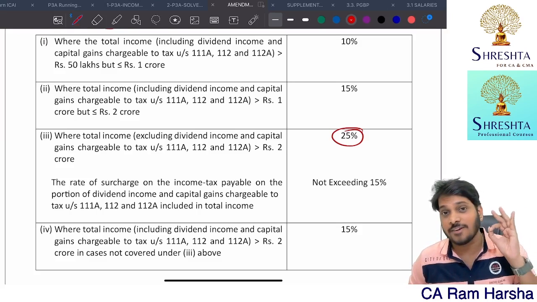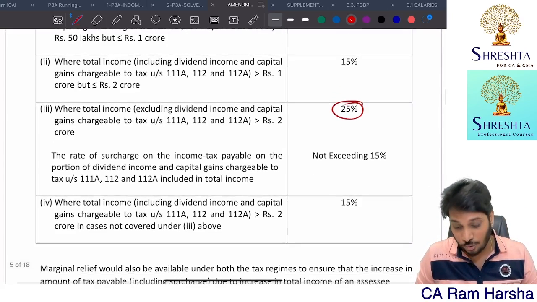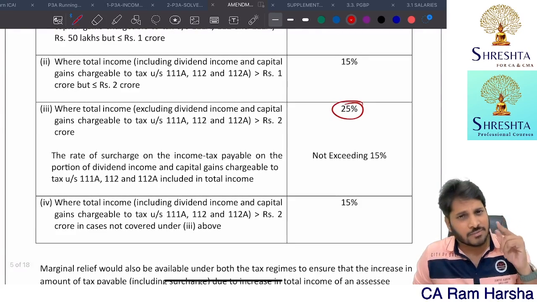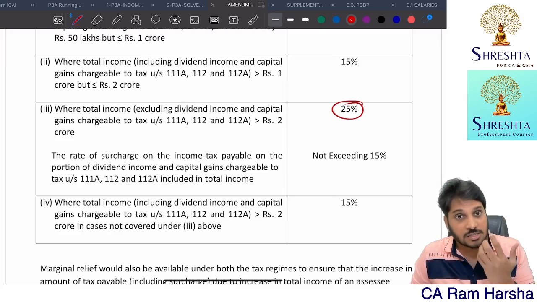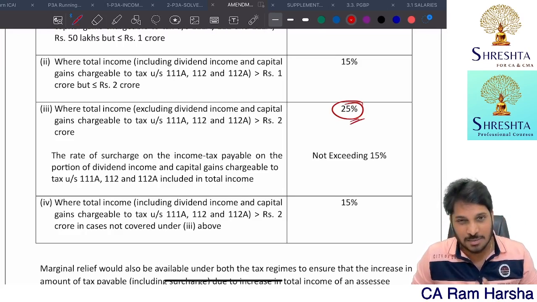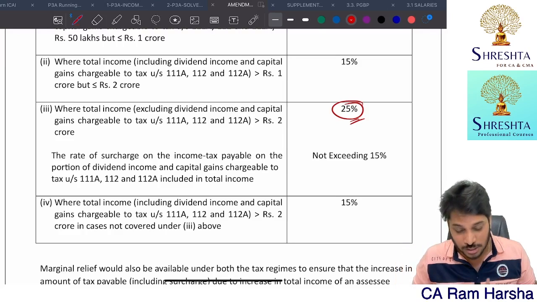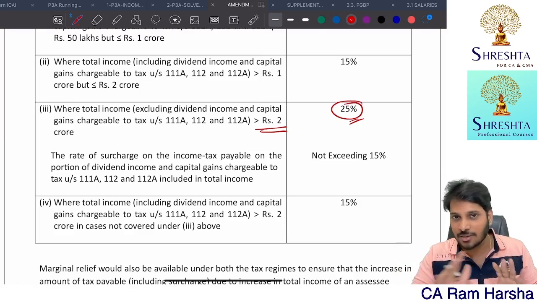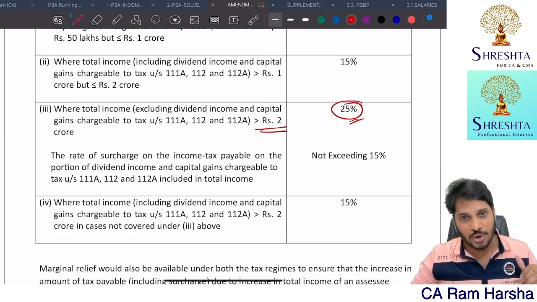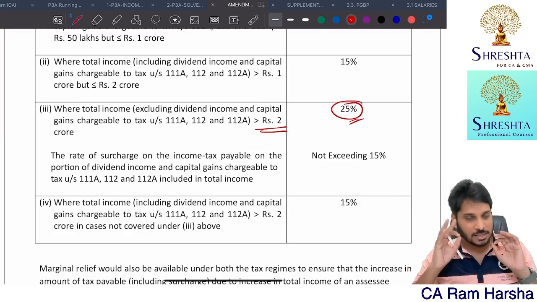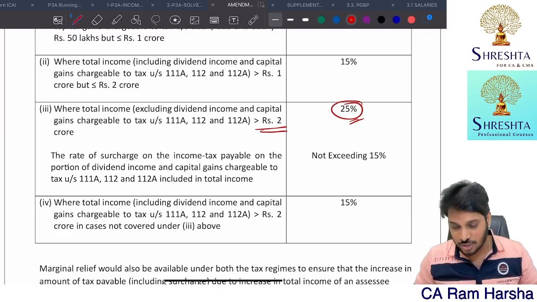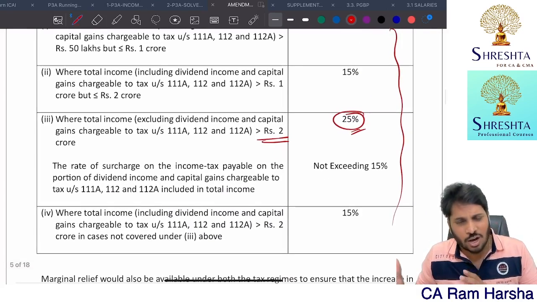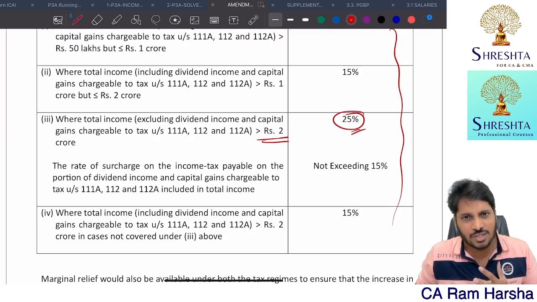Those who have more than 5 crore income, because under normal tax rates, if the total income is more than 5 crores, the surcharge rate is 37%. But here, the maximum surcharge rate is 25% only. The moment your income crosses 2 crore, it is not 2 to 5 at 25% and beyond 5 at 37%. Not like that. Beyond 2 crore, on whatever tax you have computed, 25% is the maximum surcharge rate.